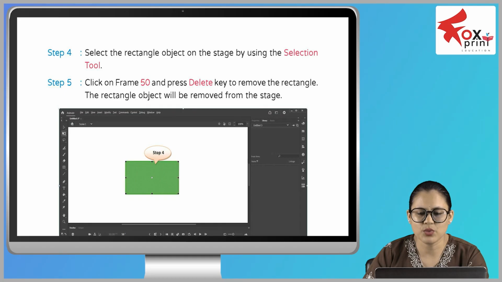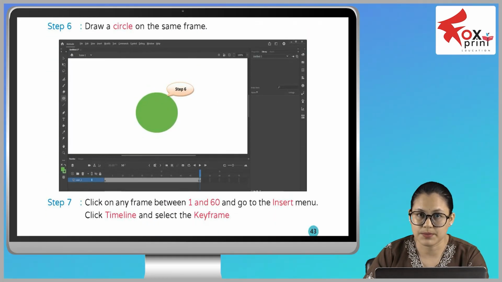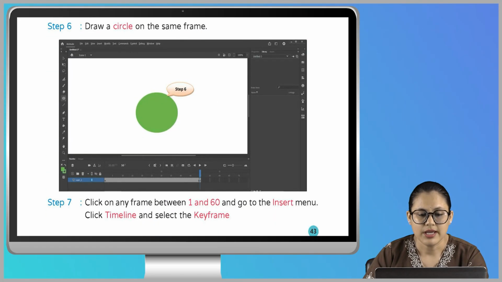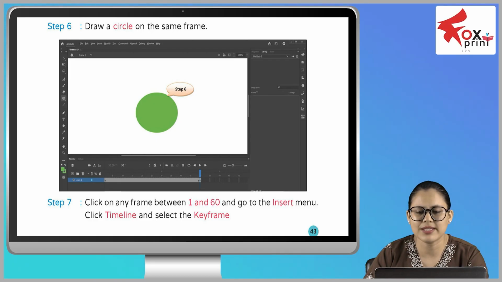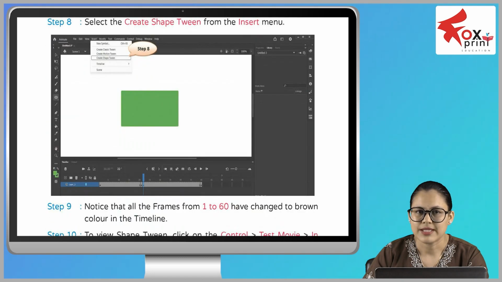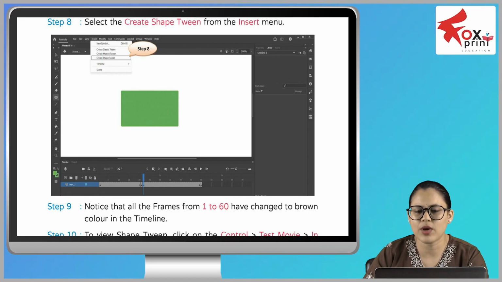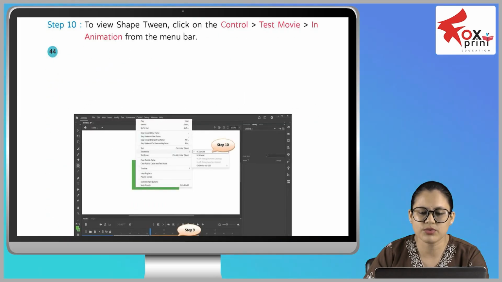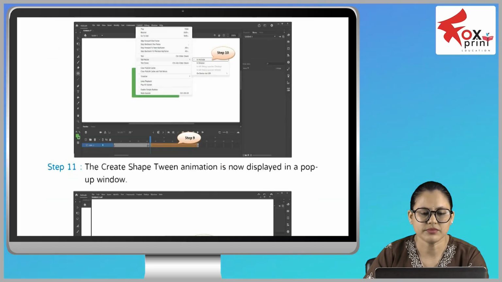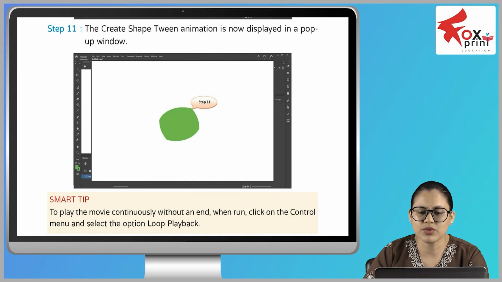The rectangle object will be removed from the stage. Step 6, draw a circle on the same frame. Step 7, click on any frame between 1 and 60 and go to the insert menu, click timeline and select the keyframe. Step 8, select the create shape tween from the insert menu. Step 9, notice that all the frames from 1 to 60 have changed to brown color in the timeline. Step 10, to view shape tween, click on control, test movie in animation from the menu bar. Step 11, the create shape tween animation is now displayed in a pop-up window.